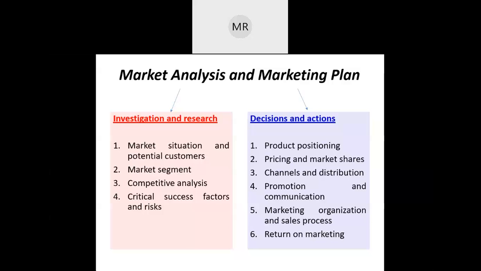For the market segment, how do you segment the market? Geographic: local, regional, international. How do you want to market your product? Demographics: B2C, B2B, which one do you prefer? B2B is industry to industry, B2C is industry to the customer, right? And then how to identify the market segment: trade shows, market surveys, suppliers. This is about the market segment.